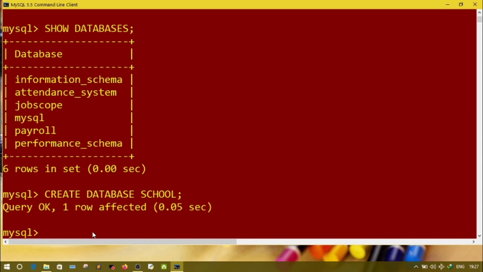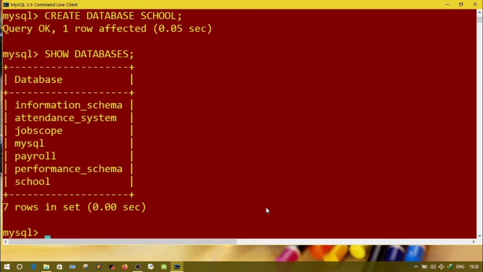Now let's see, is it available in my databases or not. So I'll write show databases and enter. So now you can see in the list that school database appeared here. Now suppose again I will try to create a database with name school.